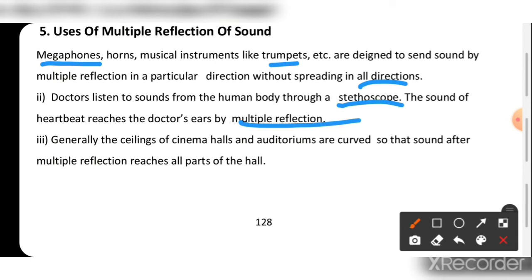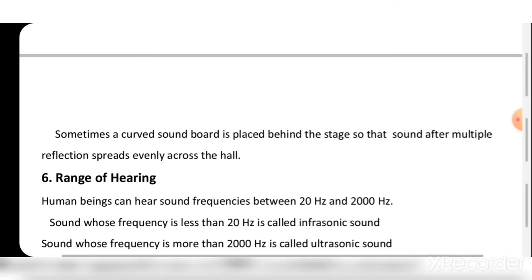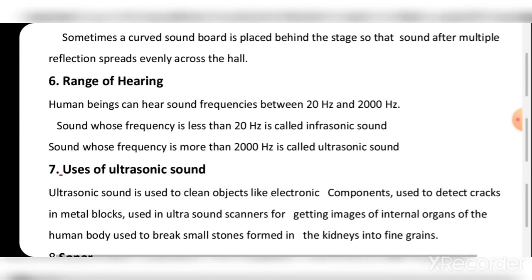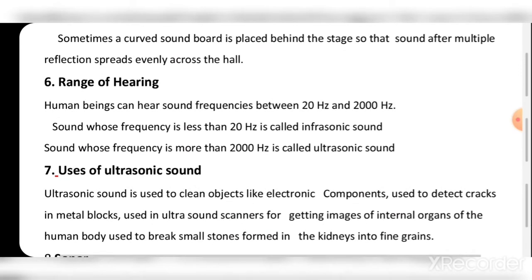Generally the ceilings of cinema halls and auditoriums are curved so that the sound after the multiple reflection reaches all the parts of the hall. Sometimes the curved sound board is placed behind the stage so that the sound after the multiple reflection spreads evenly across the whole range of the hearing.